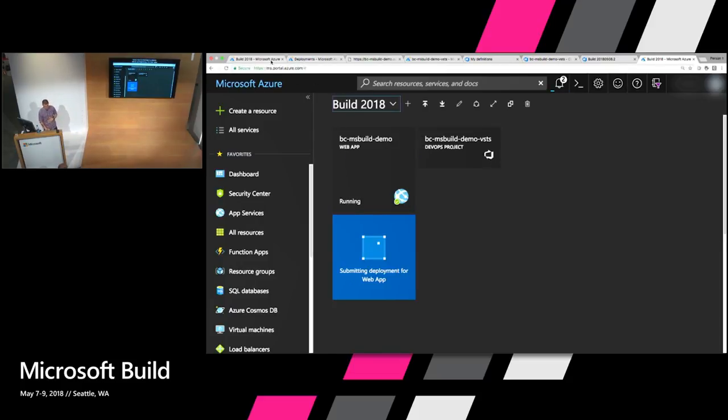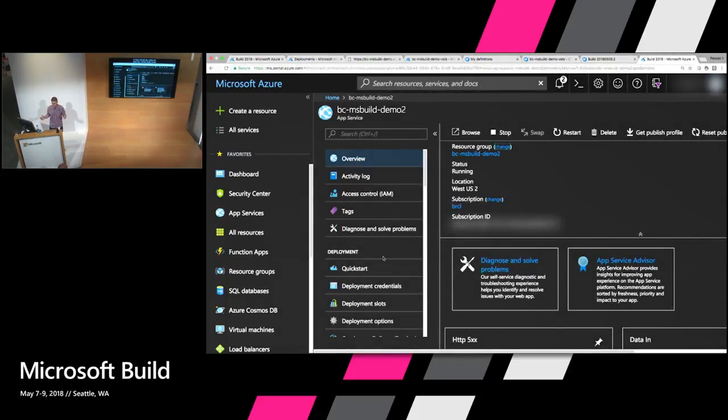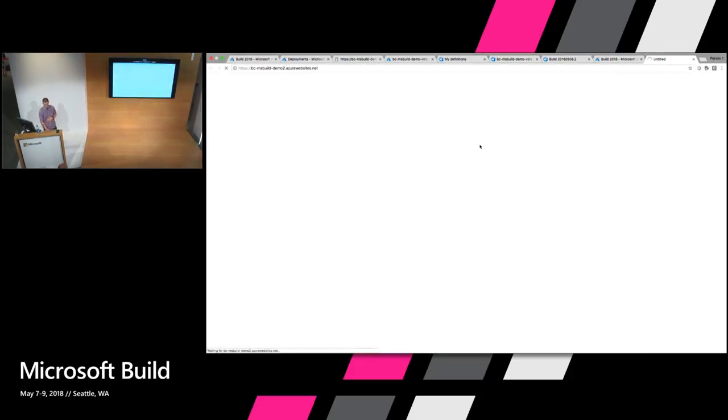But to save us some time, we're going to check out what would happen when you're done provisioning your first instance of a web app in, oh, there we go. That was actually pretty quick. Excellent. It'll bring you to this overview view, and you can test that everything is up and running by clicking on the URL that's available there.